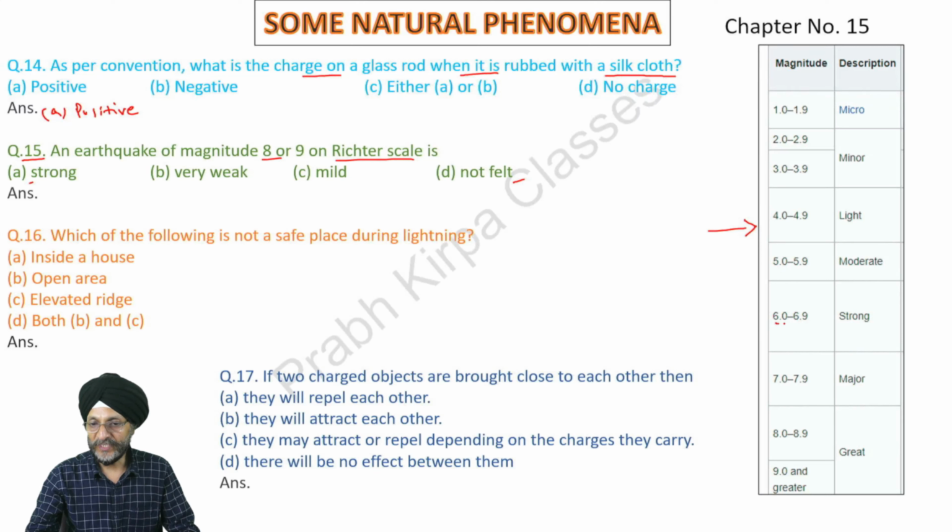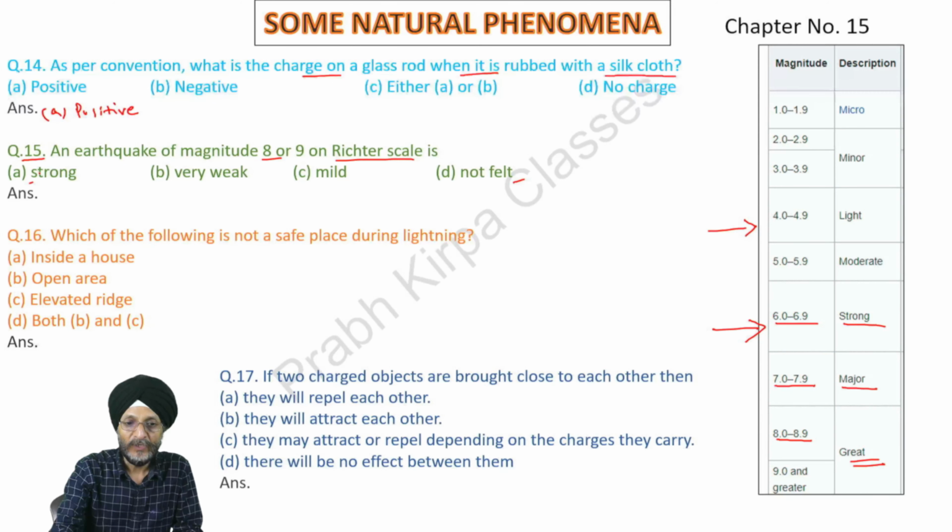An earthquake of 6 and above is strong. Between 7 and 9 is major. 8 and above is considered as great. But here we see that a strong earthquake is between 6 and 6.9. Here we have no option of great, so we will regard the maximum that we have been given. So our answer will be strong.